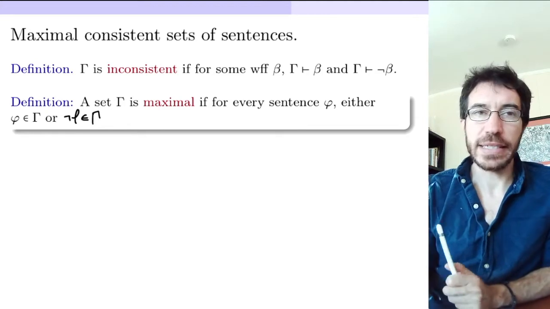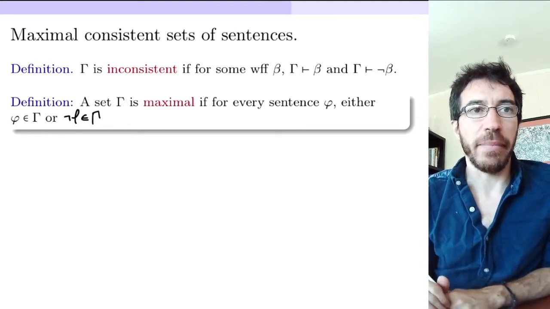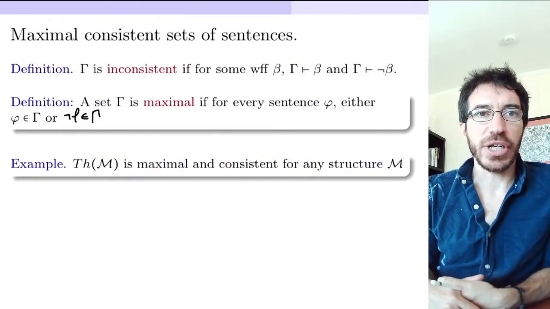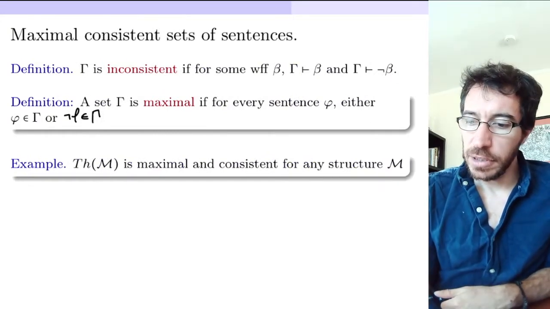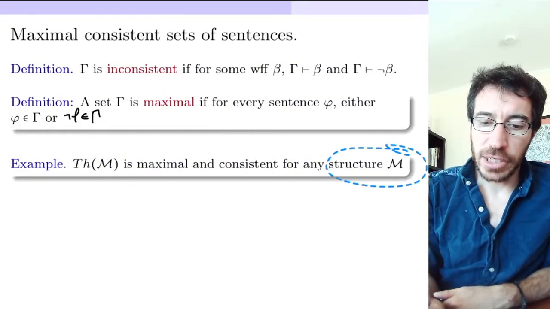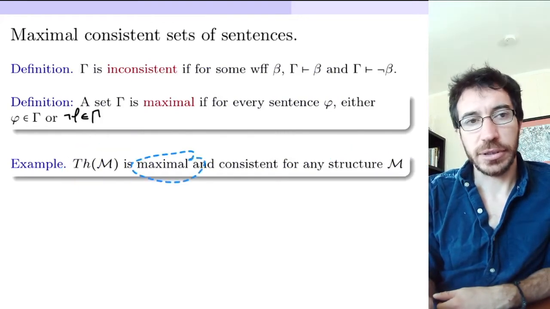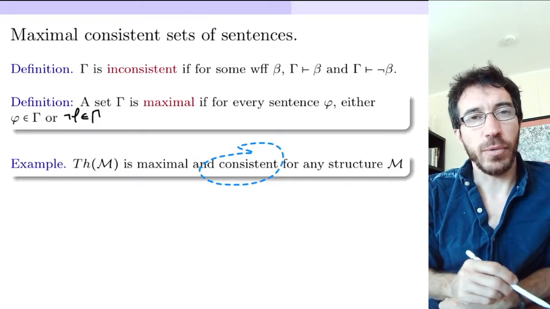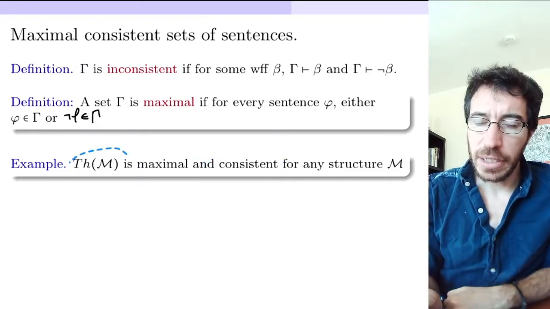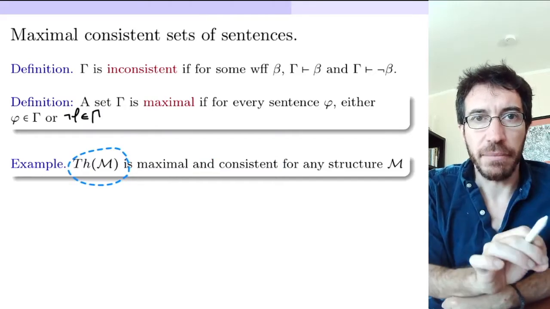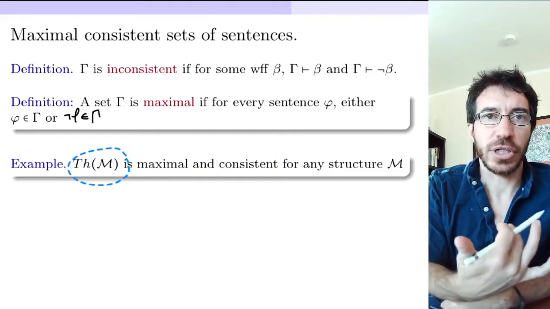Okay. So what is an example of a maximal consistent set of formulas? Well, whenever you have a structure M, if you consider the theory of M, that is maximal and consistent. Why is that? Remember, the theory of M is the set of all sentences that are true in this structure M. So for different structures, you're going to have different theories.